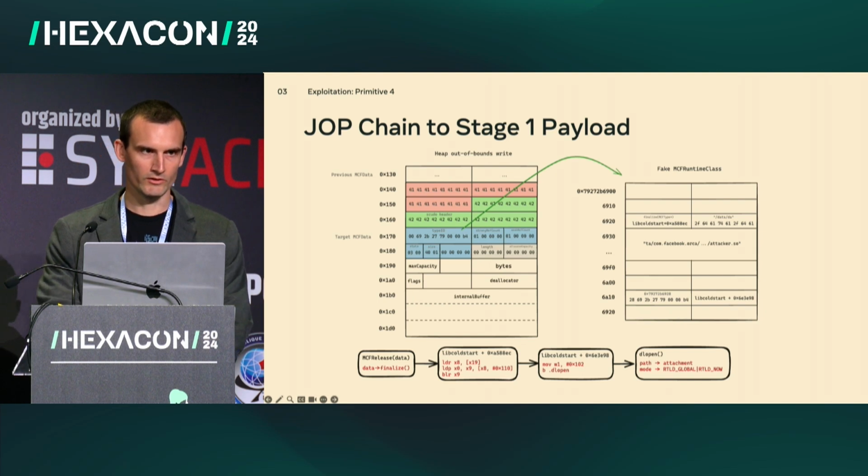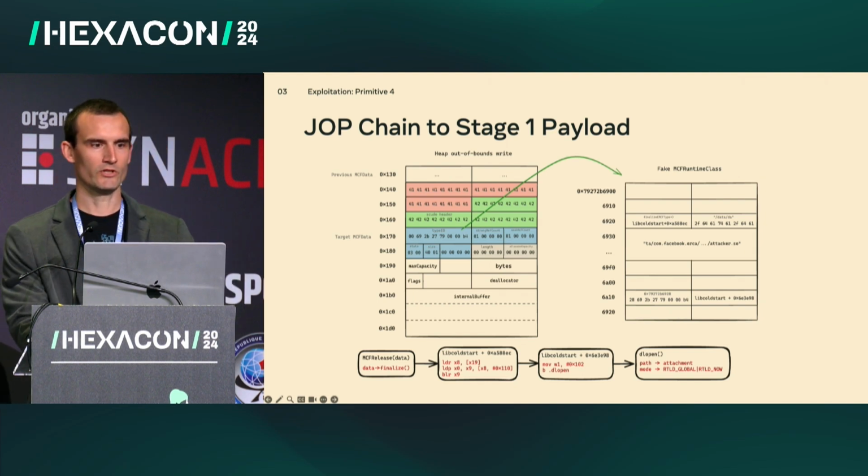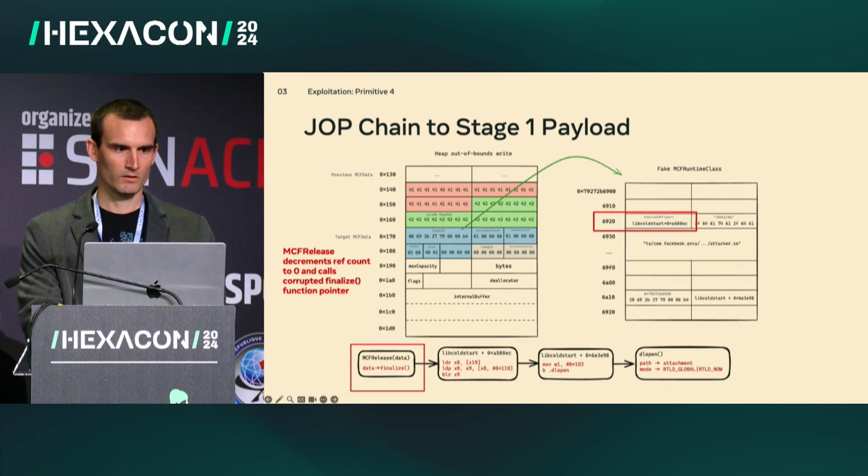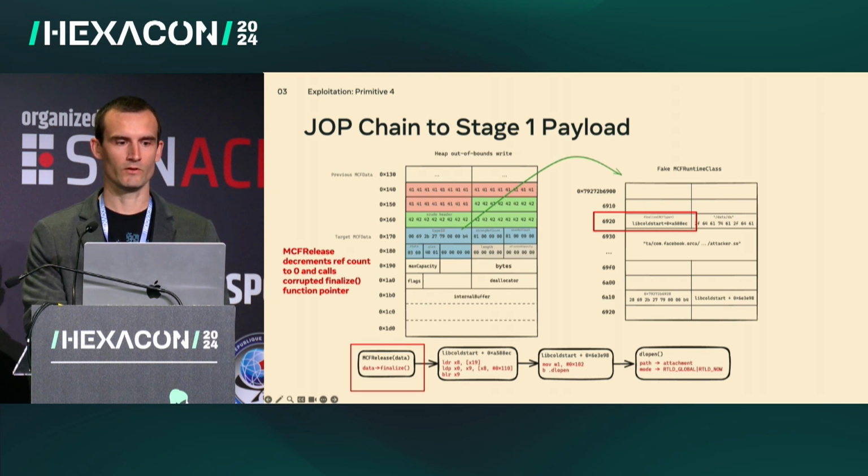Now we're going to talk about the job chain. What the job chain is going to do is dlopen our shared library from primitive 1. At the time of call end, we're going to call MCF release on our MCF data object that we've corrupted. The reference count will drop to 0, and we'll call the corrupted finalized function pointer, which contains our first gadget address.